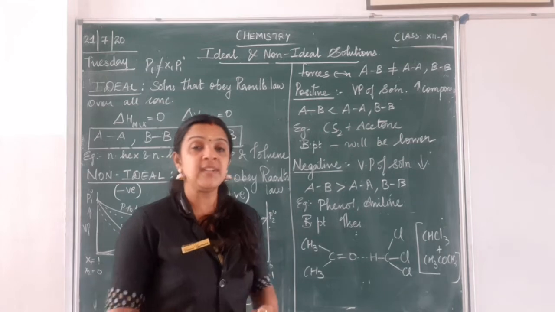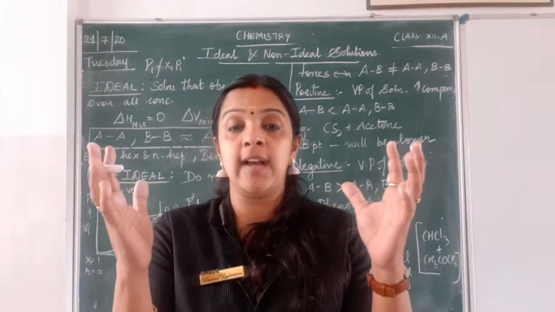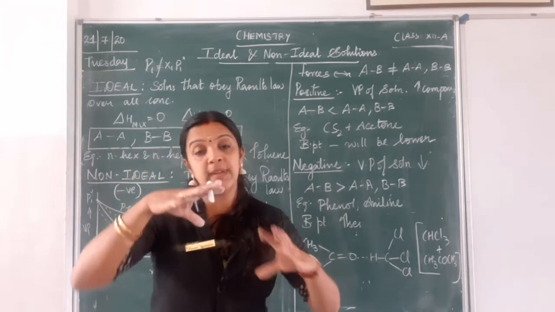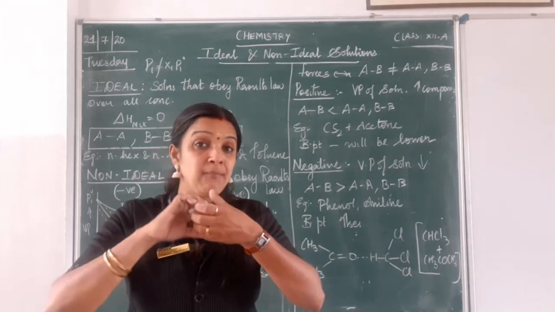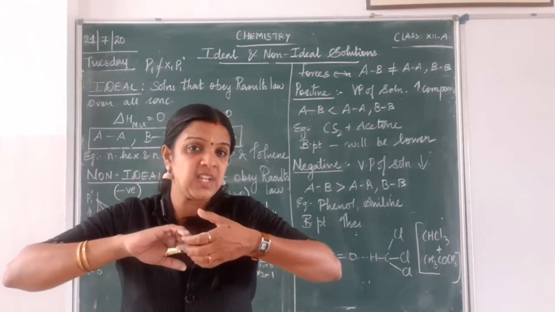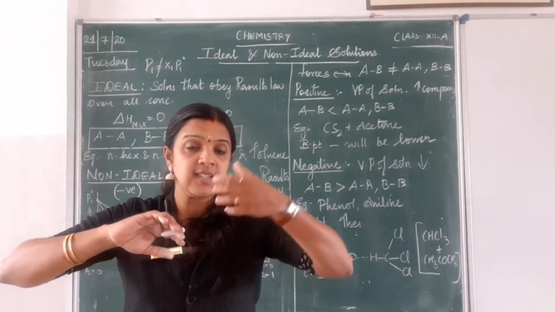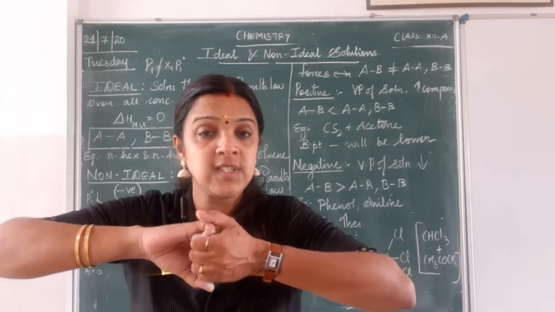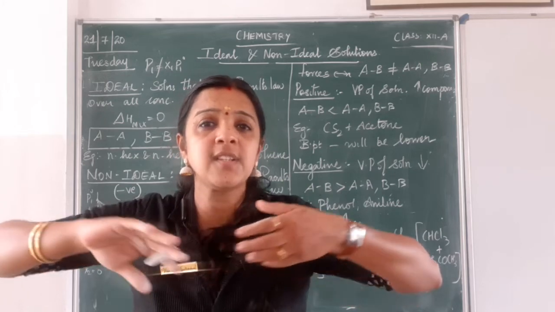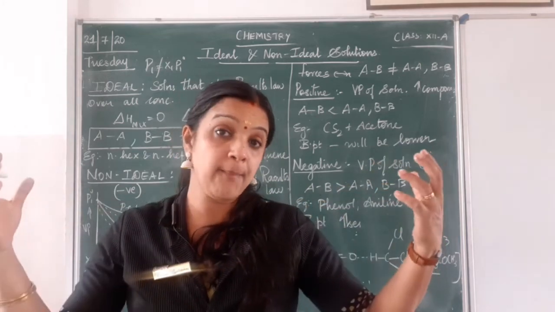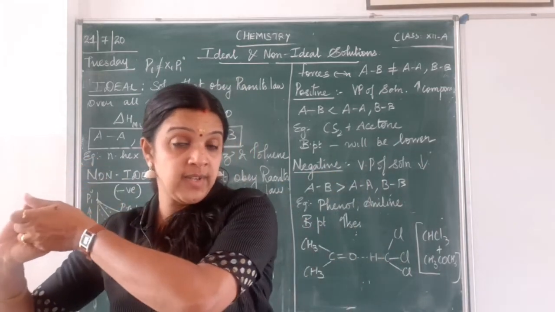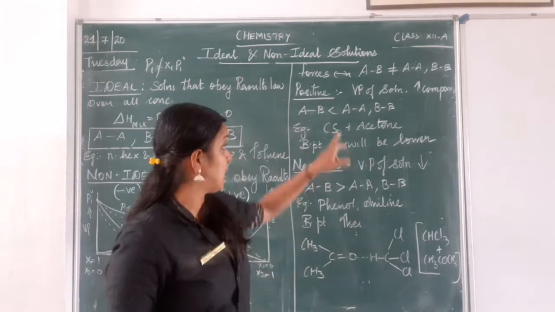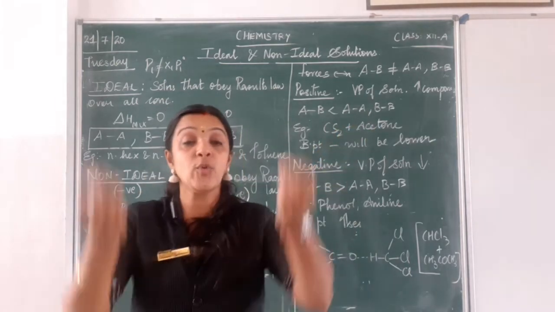So what will happen in this case? Imagine I have a container, right? I have my molecules A, I have B in that. If AB interaction is very weak, this is my A, this is my B. A and B do not want to be closer. Their interaction is very weak, they just slide away. But AA interaction is very strong and BB interaction is also very strong. So when they are very strong, what happens? They tend to escape.